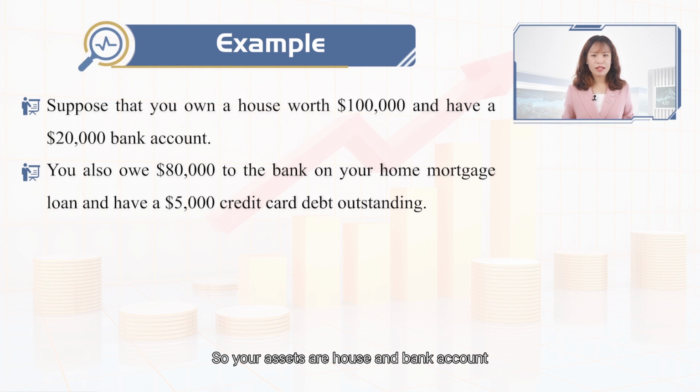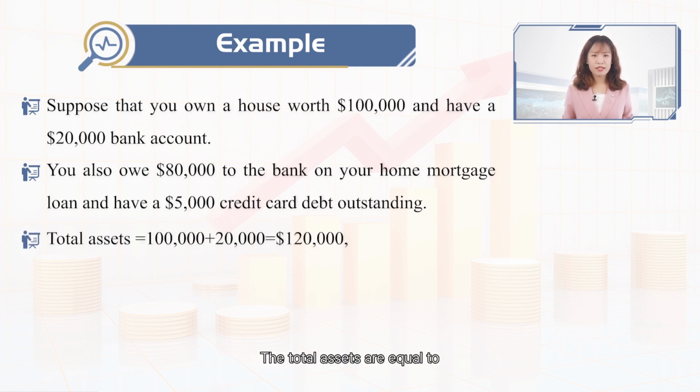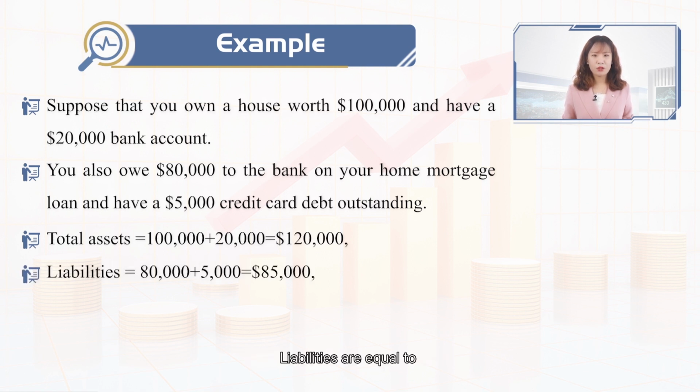So your assets are the house and bank account, and the liabilities are the home loan and credit card debt. The total assets are equal to $100,000 plus $20,000, which is $120,000. Liabilities are equal to $80,000 plus $5,000, and it is $85,000.